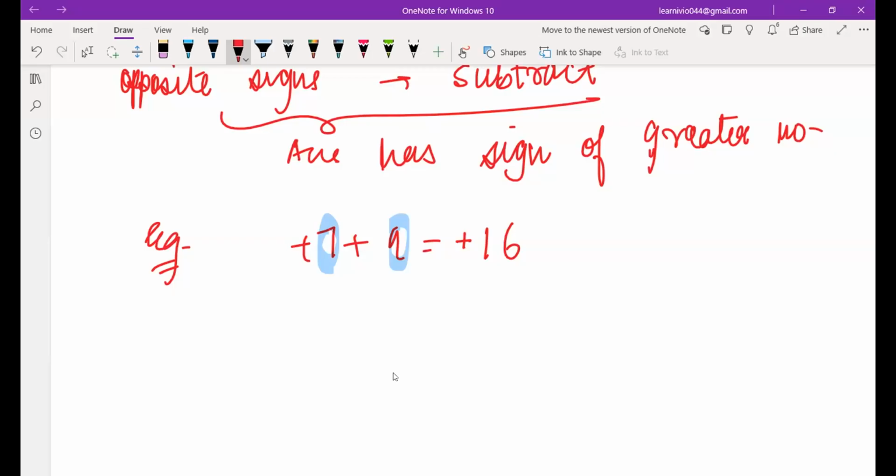So now if it is minus 7 plus 9... Wait, honey, we are practicing questions. Just give me 1 minute, okay? When I'm done with the topic, whenever you have doubts, I'll be most happy to discuss your doubts, but please listen first, okay?